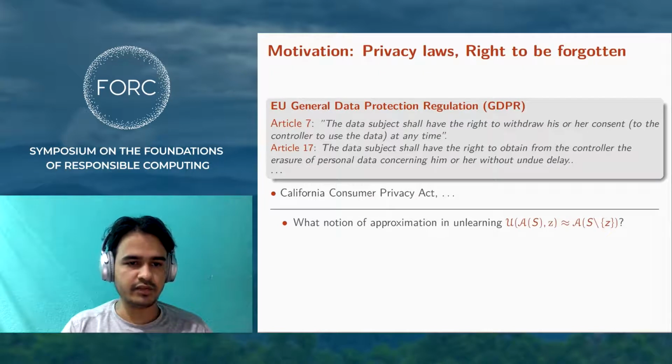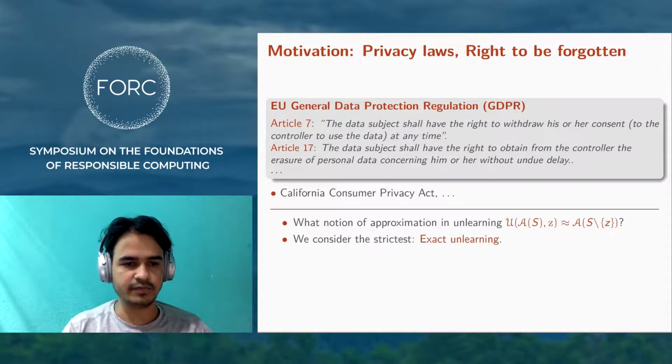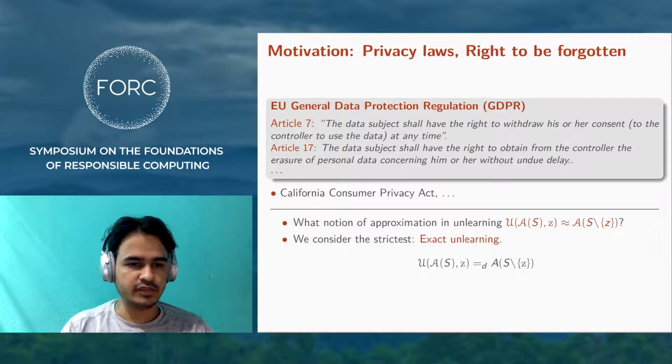But what does it mean to delete data or to unlearn? In particular, what is the appropriate notion of approximation here? There are many considered in the literature. We instead use the strictest notion, which we call exact unlearning. As the name suggests, we want these quantities to be equal. For randomized algorithms, which will be the case for us, this is equality of probability distributions.